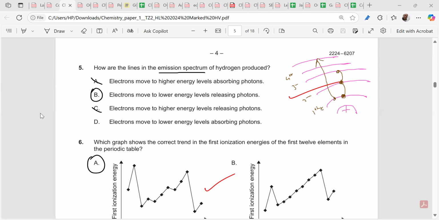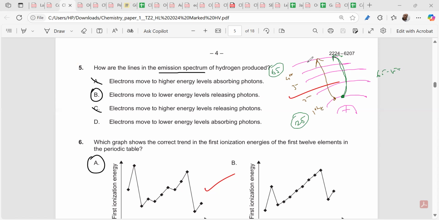Now, if you're exciting an atom, if you're giving energy to an atom, the electrons will take that energy and move to the higher energy level. Very, very easy. Suppose the first energy level has energy 25 and the fourth energy level has energy 65. If we supply the difference, 65 minus 25, which is 45 energy, it goes to the higher energy level. It absorbs energy.